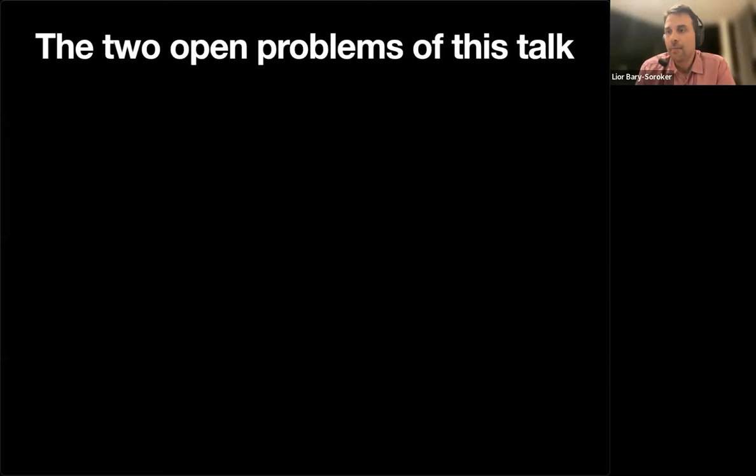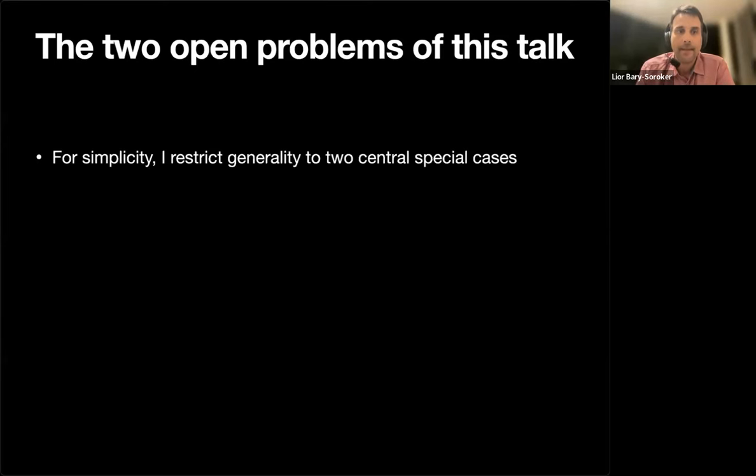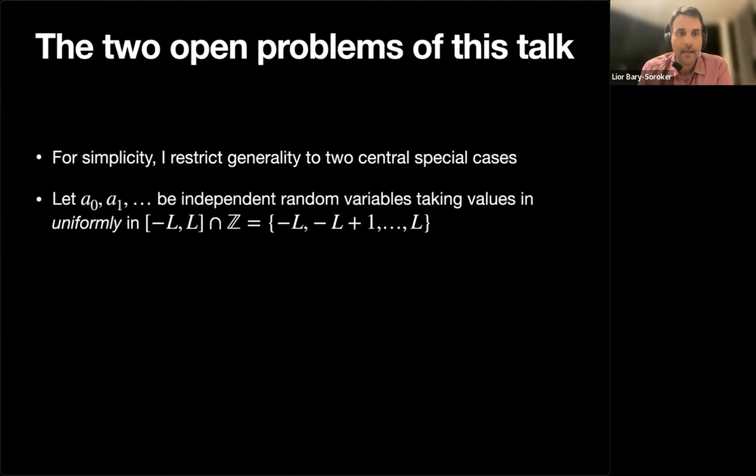In fact, I'm going to talk about two problems here, and they can be put in a very general setting, but I took exactly the opposite direction, and I will just state them in two special cases. But these special cases are central, and if you solve these special cases, it's already very interesting.